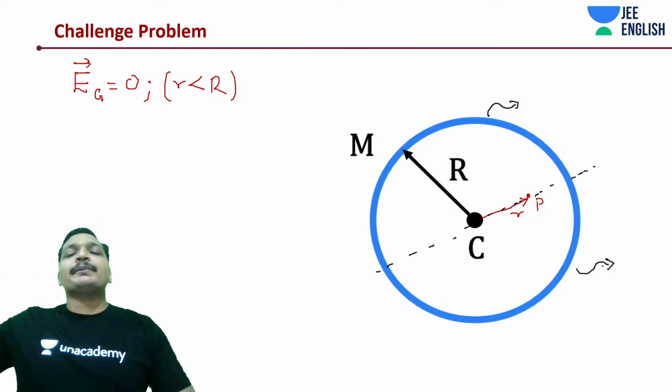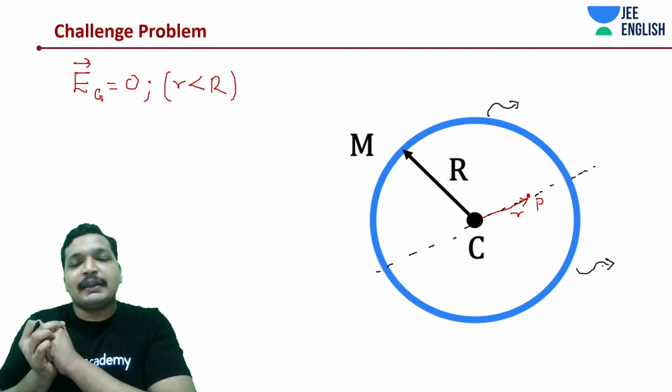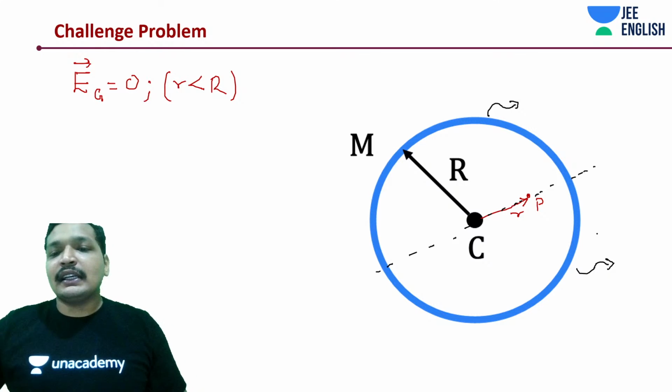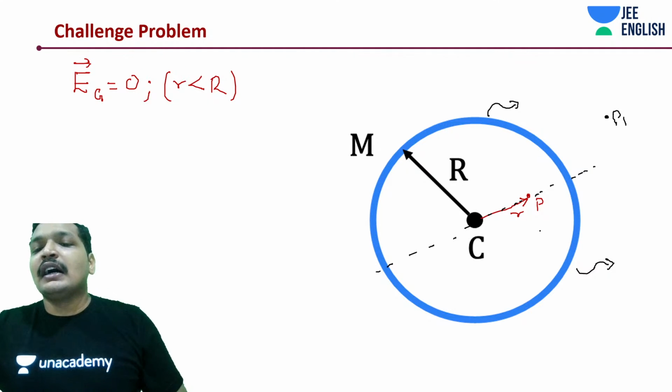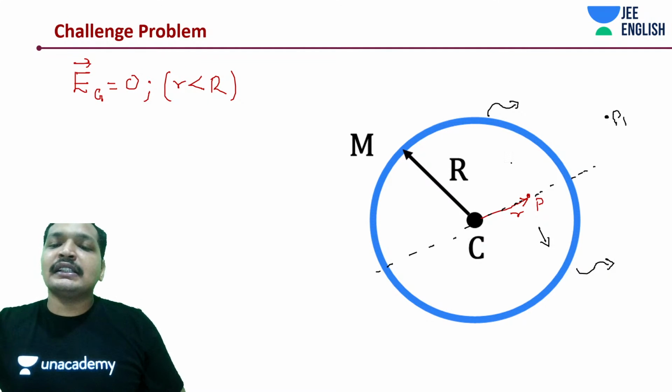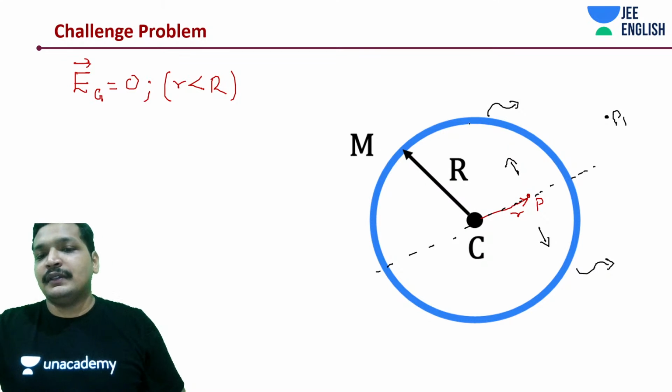If it was an outside point, every one of them is attracting in the same direction. If there is a point P1 over here, both the halves are attracting in the same direction. But here, this point is attracting in this direction and this point is attracting in this direction.